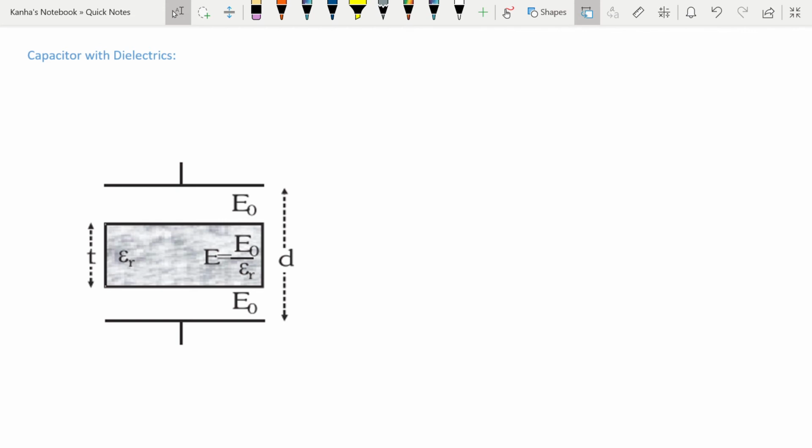Dielectrics can be of two types. One is the polar dielectrics, and you can have the non-polar dielectric.